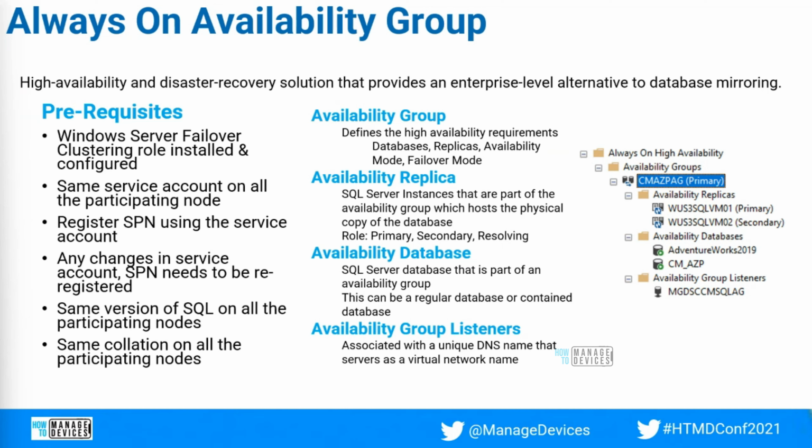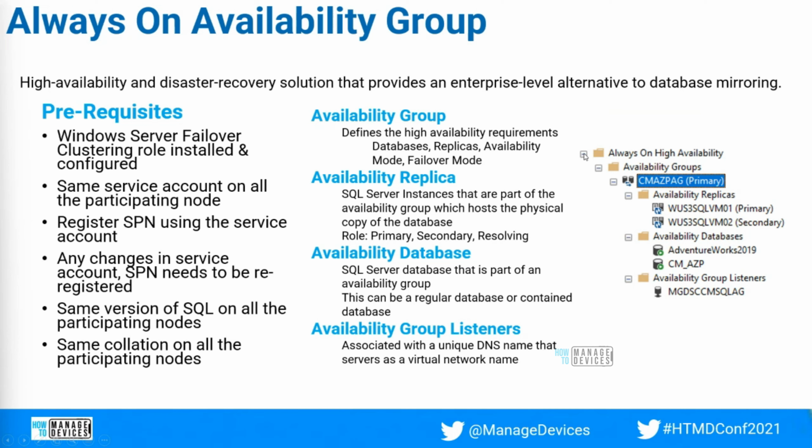You should use the same service account on all the participating nodes or replica servers, and you need to register the SPN using the service account. Any changes in the service account mean the SPN needs to be re-registered. And you should have the same version of SQL installed on all the replicas, and also the same collation settings on all the replicas.